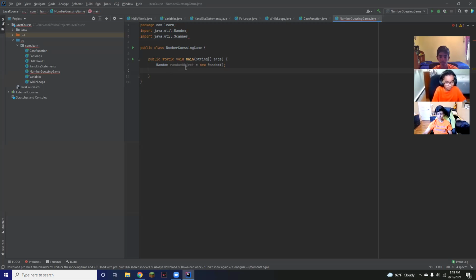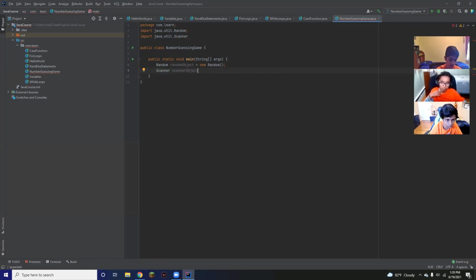Okay, so we had a bit of technical issues, but we got that fixed. So we have our random object, right? This is the object inside this random class, and this is what we're going to be using to create our random number. We're going to do the same with scanner. We have to calibrate it. So we're going to say Scanner scannerObject. This is going to be the object of the scanner class.